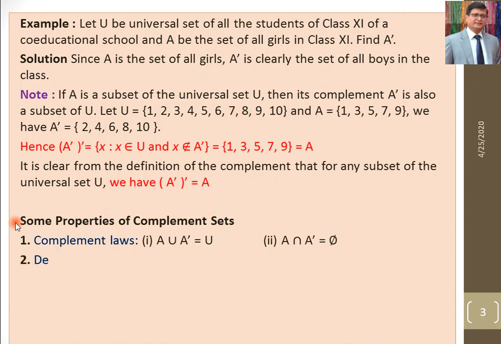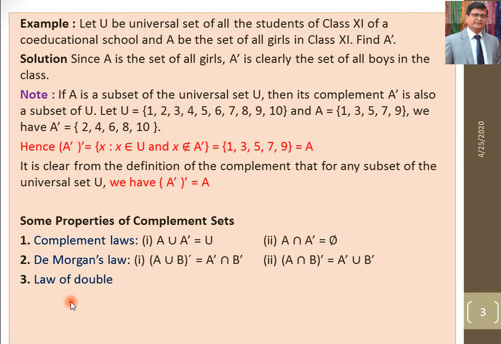The second is De Morgan's law, which is also important. The complement of A union B is A dash intersection B dash. The complement of A intersection B is A dash union B dash. It means the complement of the union of two sets is equal to the intersection of their complements. This is the first De Morgan law. The second is: the complement of A intersection B is the union of their complements. In my next video, I will explain De Morgan's law with the help of set properties.